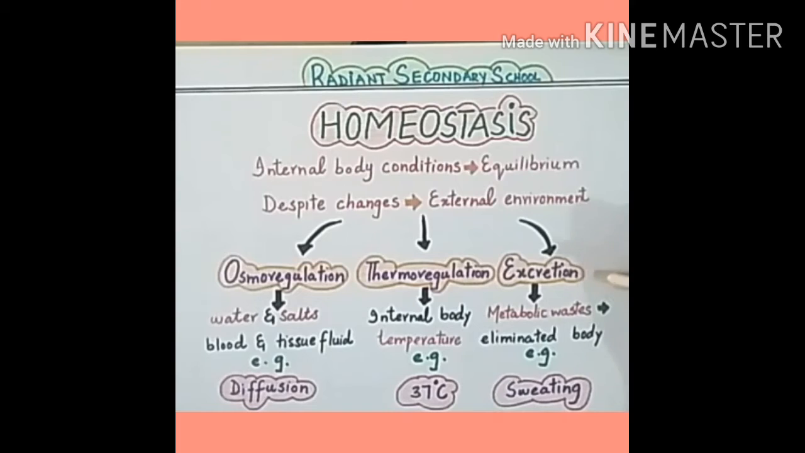Third example is excretion. In excretion, metabolic wastes are eliminated from the body. Metabolic wastes are those substances which may be harmful for the body and they should be removed or eliminated from the body. For example, during sweating, various types of salts and extra water is excreted or removed through the skin. So till here we had discussed homeostasis and its examples. Now we will discuss how plants maintain homeostasis.